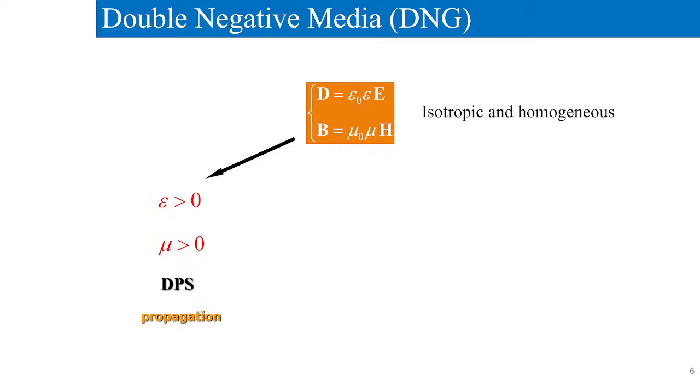And in a DPS medium, propagation will occur. Both are positive, propagation will occur. Now suppose epsilon is negative but mu is positive, then this is called an electrically negative medium. ENG is an electrically negative medium. In this there will be no propagation, there will be attenuation.